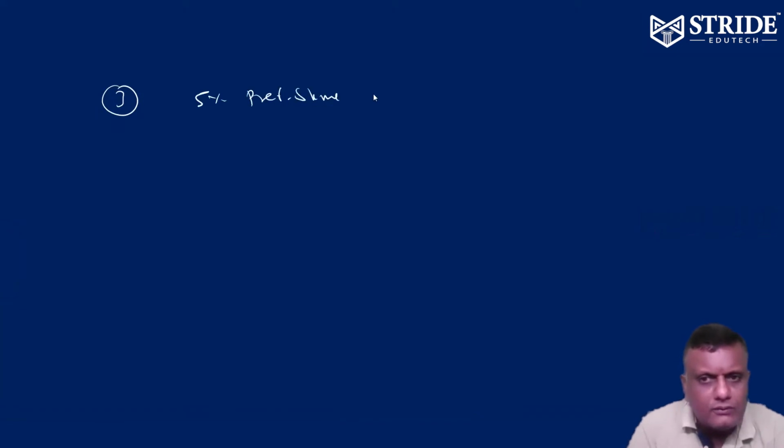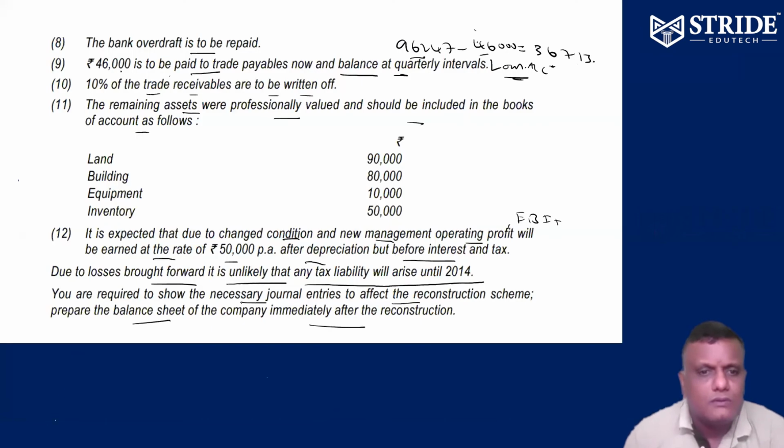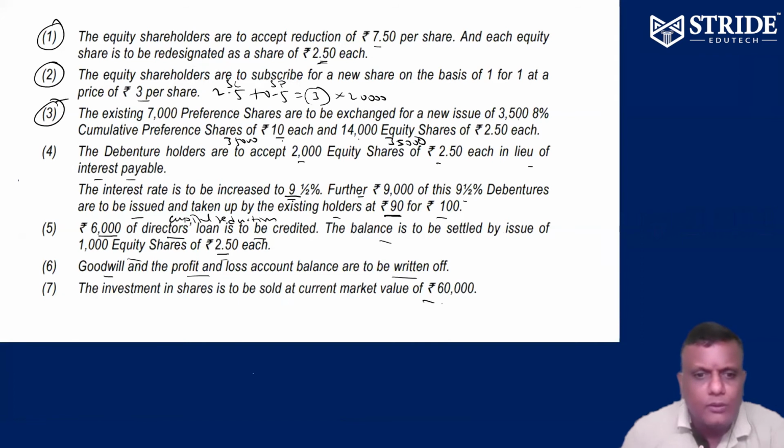5% preference share capital, 7,000 written off. Account debtor is going to be 70,000 to 3,500, 8% preference shares.